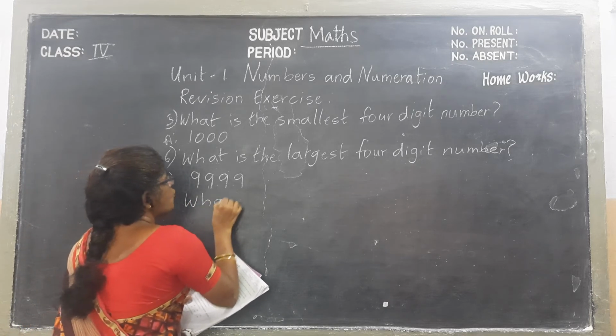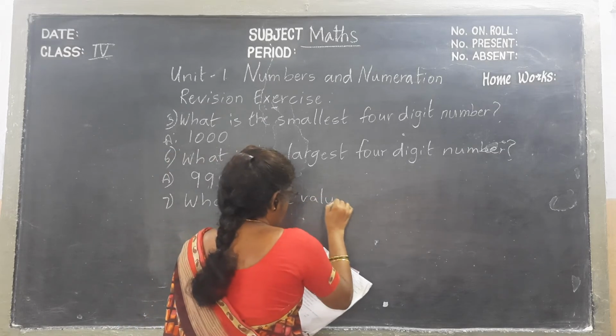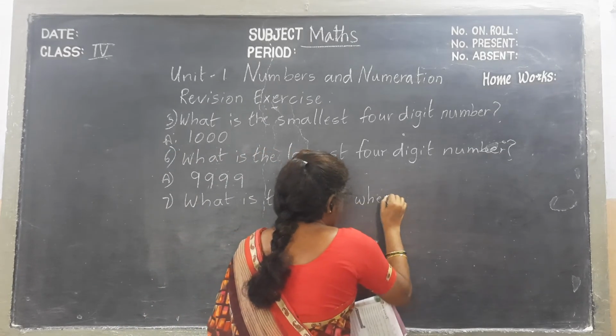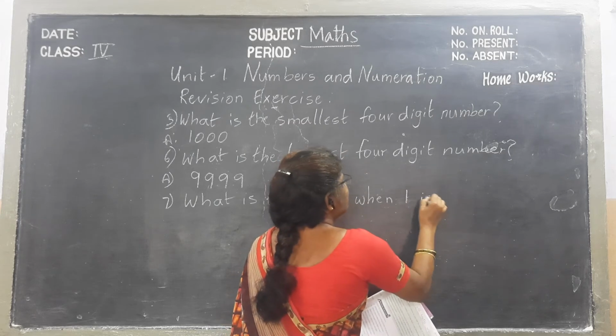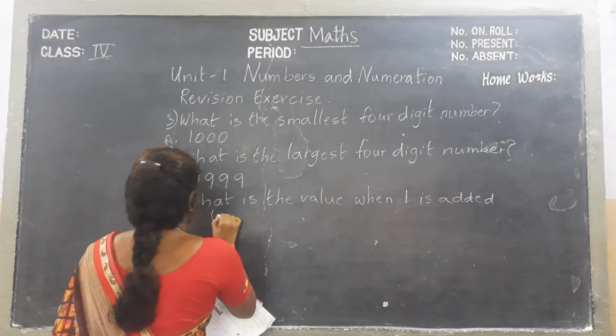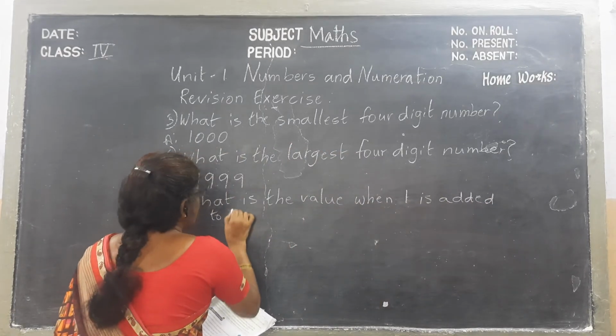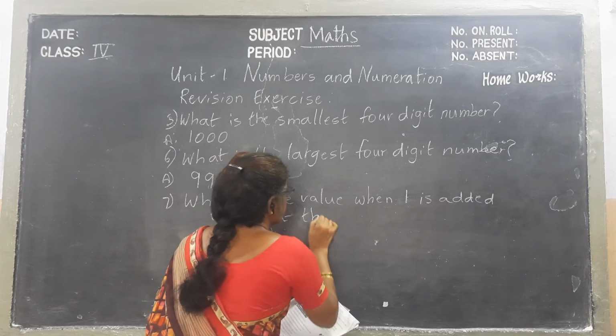Then next, seventh one. What is the value when one is added to the largest three-digit number?